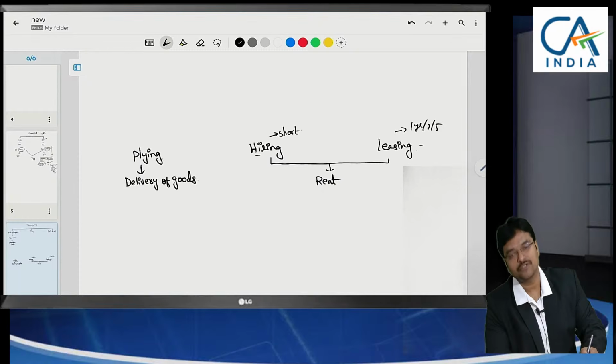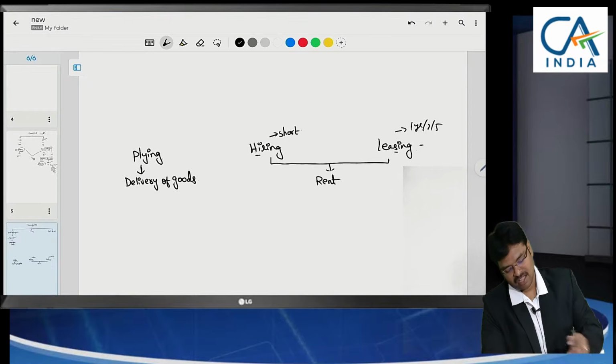Hiring of goods vehicle, or leasing of goods vehicle for a long period. Sir, can we say 6 months also as leasing? Yes, it will be treated as a long period only. Usually for 1 to 5 days, we treat it as hiring. Below 30 days, we can say hiring. There is no standard limit, based on the practice we are saying. More than 1 month, we can say it as leasing. Whatever may be, the provision is the same.